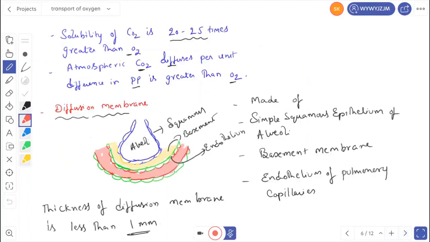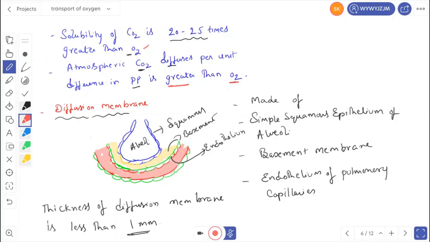Solubility: the solubility of carbon dioxide is 20 to 25 times greater than oxygen. That means carbon dioxide is more soluble when compared to oxygen. If there is even a small, single-unit pressure difference, carbon dioxide diffuses faster than oxygen. The amount of carbon dioxide diffusing per unit difference in partial pressure is greater than that of oxygen.